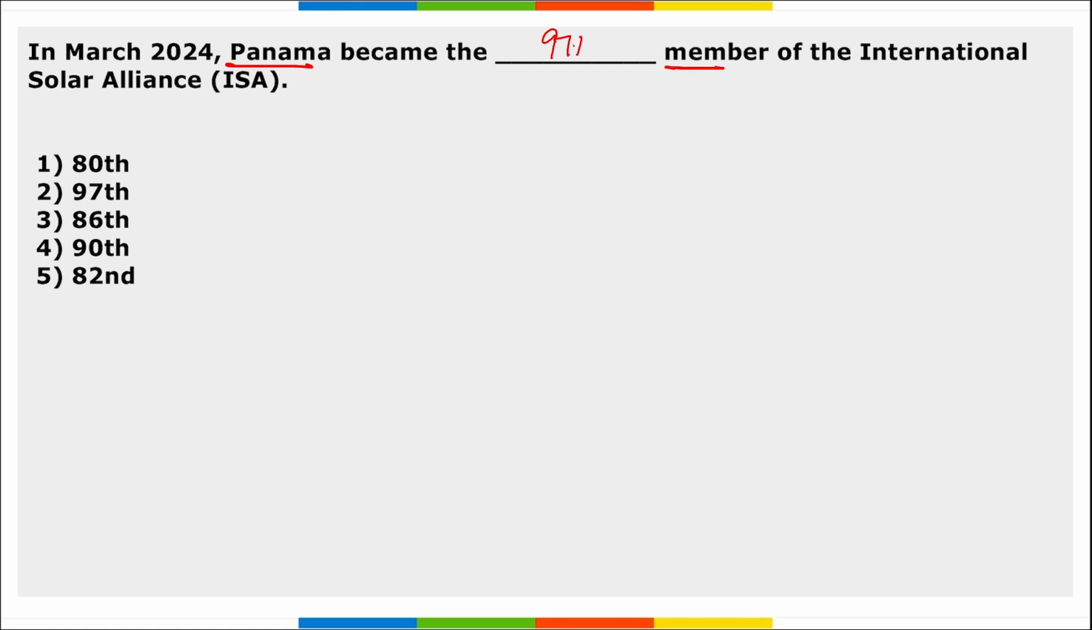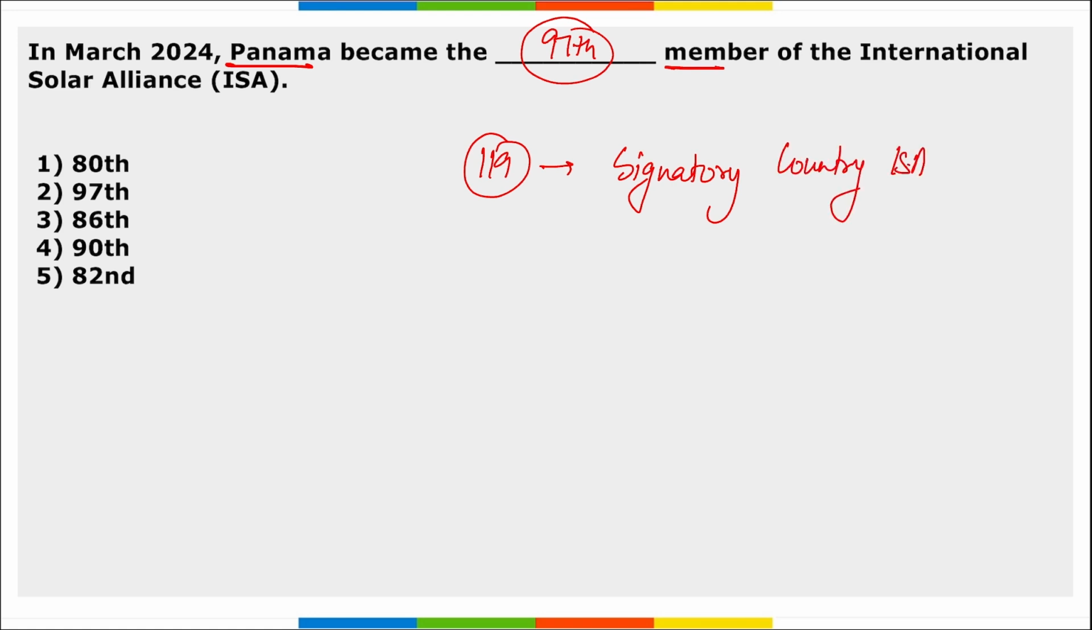Next, in March, Panama became the dash member of the International Solar Alliance. So Panama became the 97th member to join the International Solar Alliance, and Malta became the 119th signatory country to join the International Solar Alliance. Right? So Panama became the 97th member of the International Solar Alliance. Take a note of it.